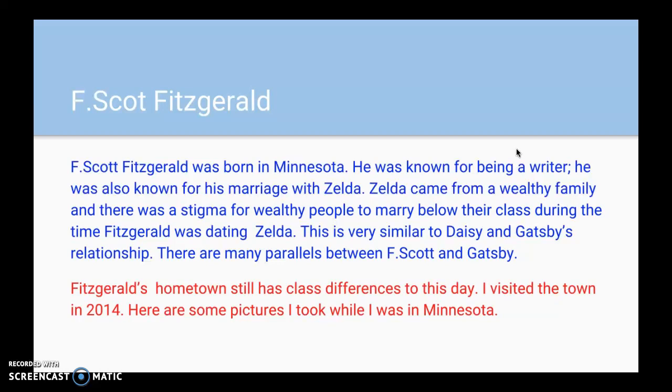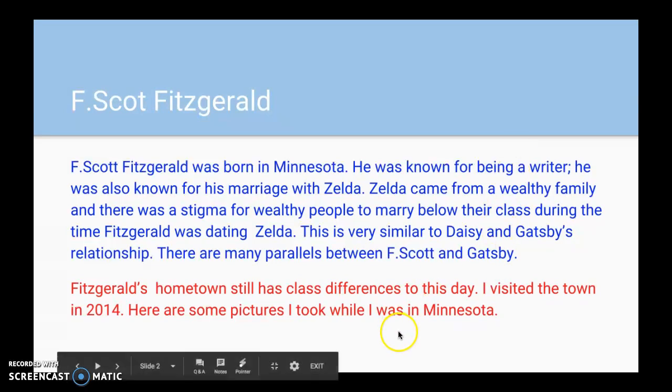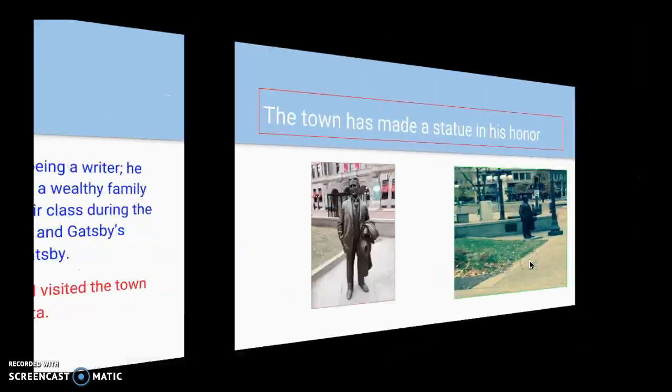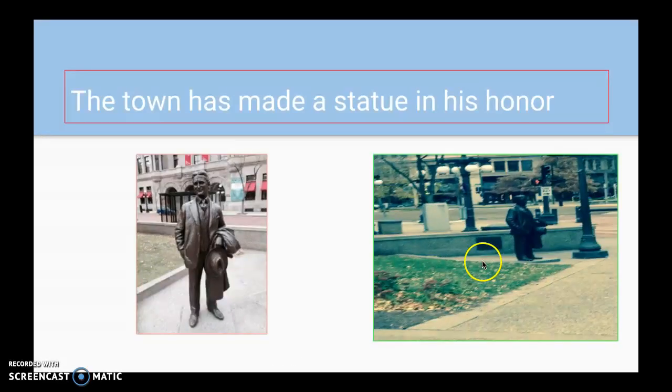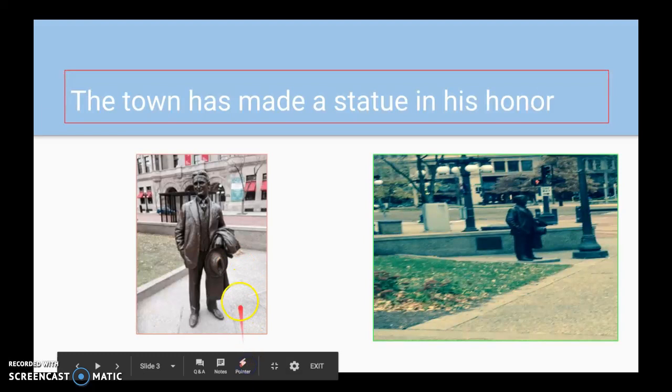I visited the town in 2014. Here are some pictures I took while I was in Minnesota. I also noticed that you could really feel the class differences in Minnesota. Some of these pictures I have to share with you, you'll be able to see what I'm talking about. So the town has made a statue in his honor, and this is the statue of F. Scott Fitzgerald.